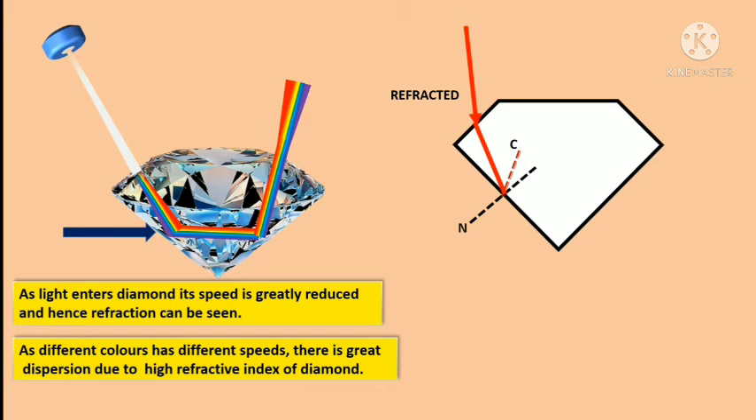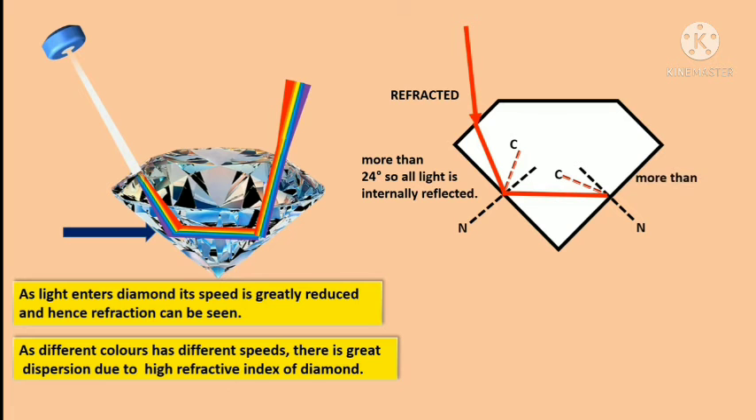When the angle of incidence is more than 24 degrees, that is the critical angle of incidence, all light is internally reflected and incident on the other surface. There also, when the angle of incidence is more than the critical angle, that is 24 degrees, again the light is internally reflected. Finally, it emerges out of any one of the surfaces of the diamond.